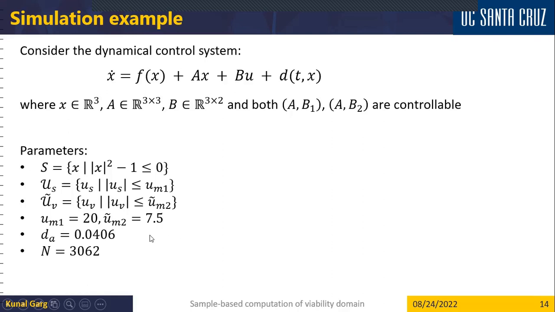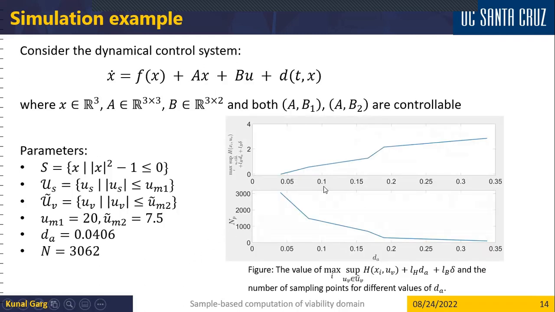From our algorithm, we compute that 7.5 units of adversarial attack signal is tolerable by this system. And 3,000 sampling points on the unit sphere are sufficient for satisfaction of the safety inequality at each point. This plot shows that if we reduce the number of sampling points by increasing the inter-sampling point distance, then this particular inequality does not hold. And at 3,062 points, we are able to satisfy this inequality.